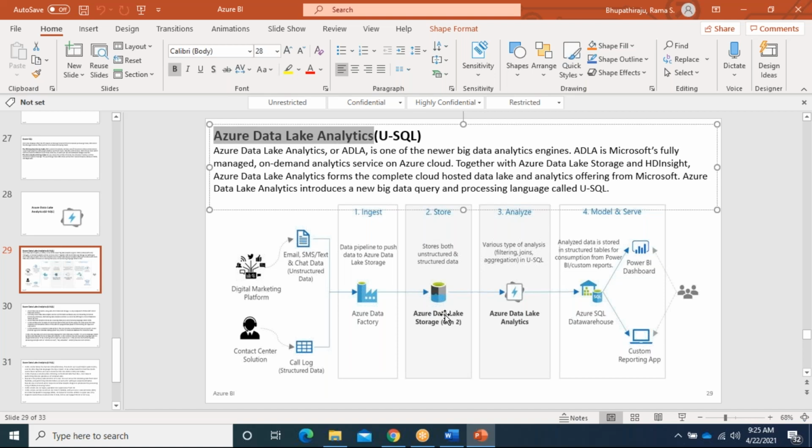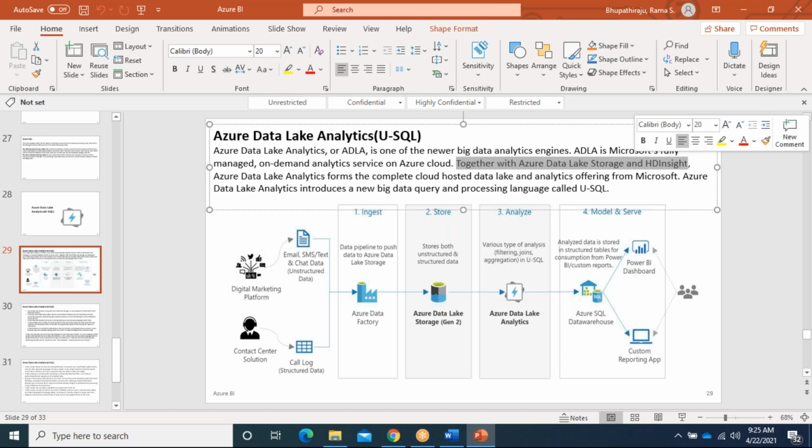I will show you. Just read this one. Azure Data Lake Analytics, or ADLA, is one of the newer big data analytics engines. Don't get confused: ADLA means Azure Data Lake Analytics. It is Microsoft's fully managed, on-demand analytics service on Azure Cloud, together with Azure Data Lake Storage and HD Insight.